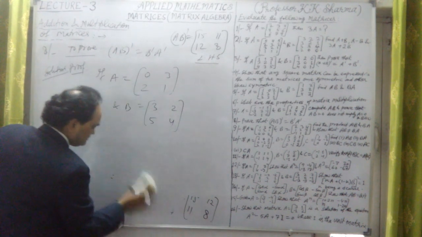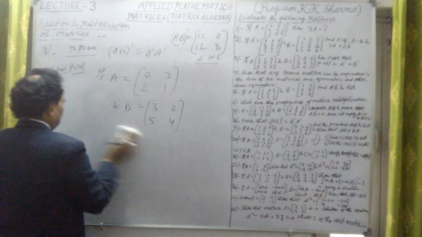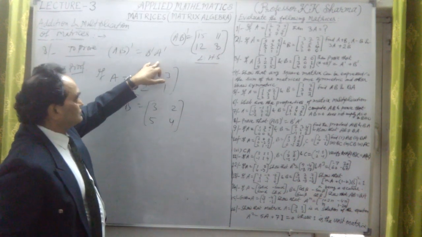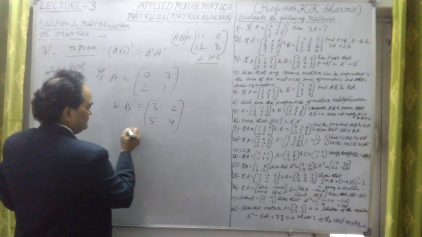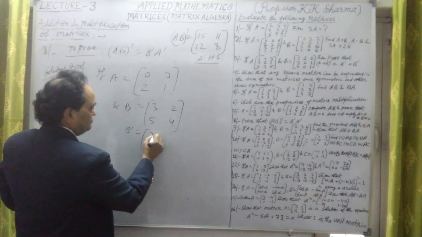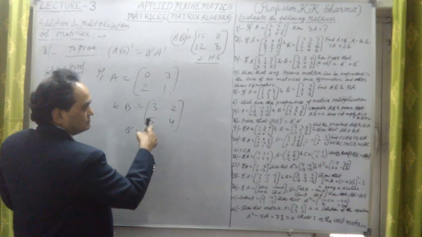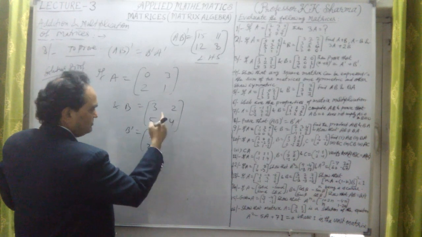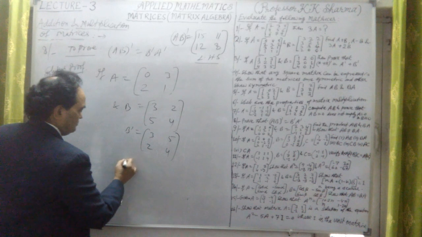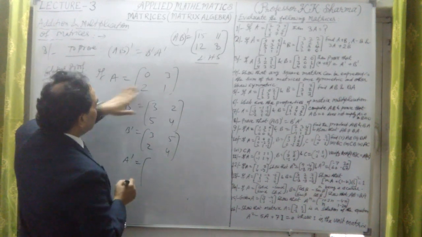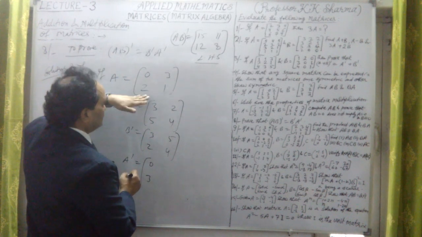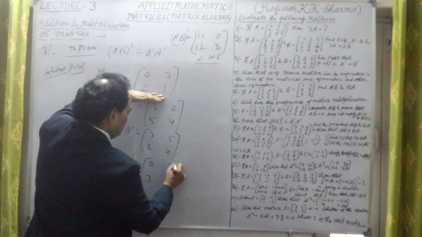So first we have to find out what is B transpose and A transpose, because B transpose into A transpose. First B transpose. We have B transpose will be this transpose B matrix 3 2. First row will become first column. Second row will become second column. 5 and 4. This is B transpose here. What is A transpose? A transpose, transpose this is 0 3. First row will become first column. Second row will become second column and 1.